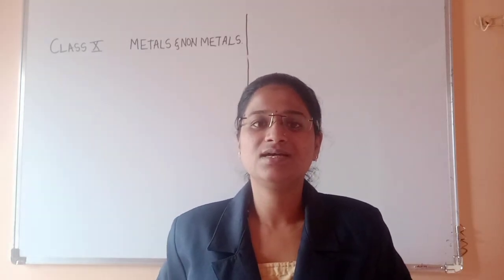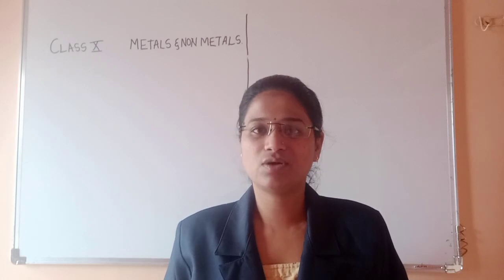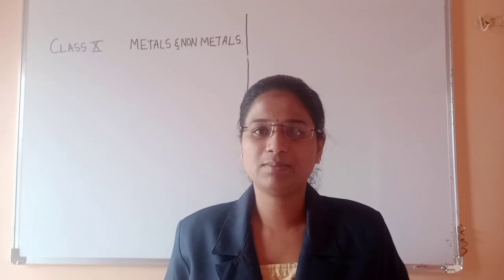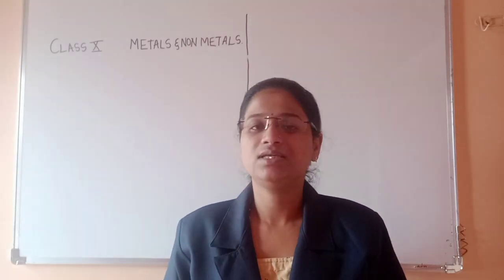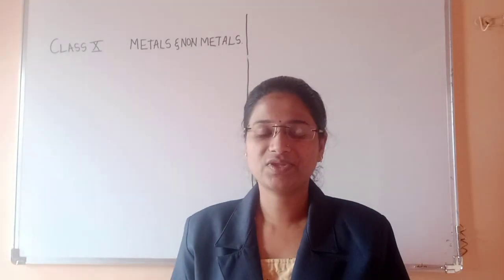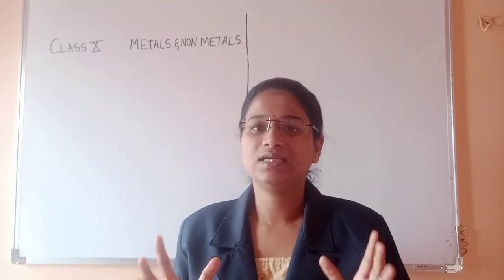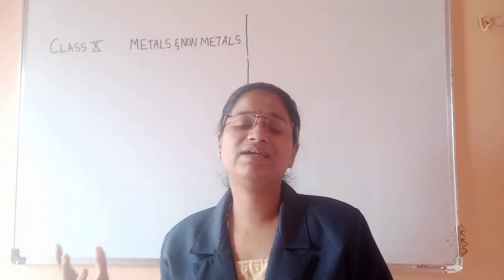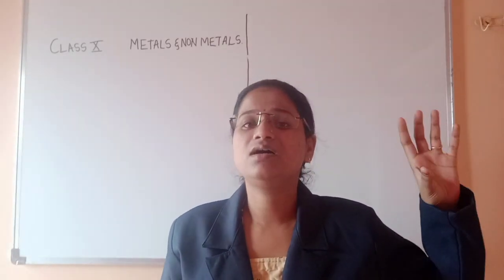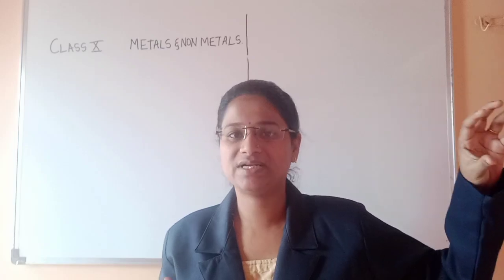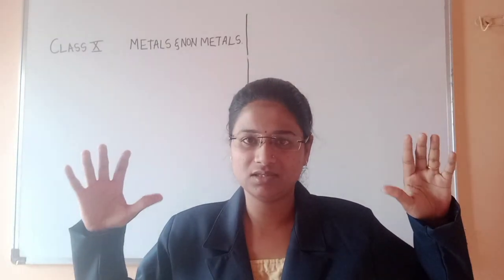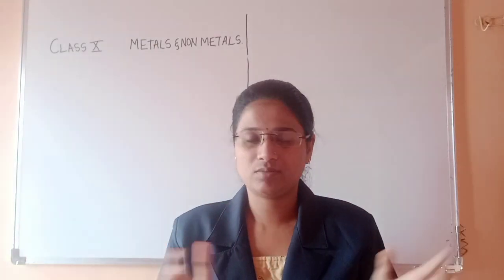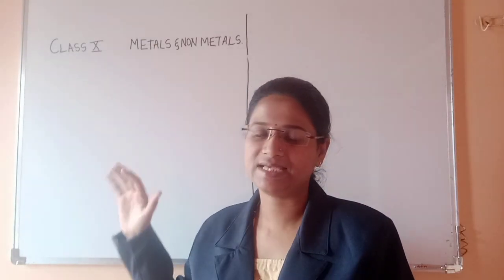In the last class, we learned about the chemistry concept, that is acids, bases and salts, right? Today we are going to learn about a new concept of chemistry, that is metals and non-metals. We know that all the elements in the periodic table are divided into metals and non-metals. How are they divided? Why is a substance or an element called a metal? Why is an element called a non-metal? On what basis are they classified as metals and non-metals? That we are going to learn in this chapter.